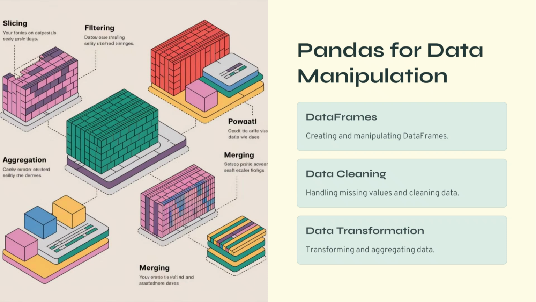While NumPy is excellent for numerical computations, Pandas is designed specifically for working with structured datasets. The most important data structure in Pandas is the data frame. A data frame is similar to a spreadsheet or database table. It contains rows and columns where each column represents a feature or variable. For example, a dataset about houses might contain columns such as price, size, number of bedrooms, location, and year built. Each row represents one house.